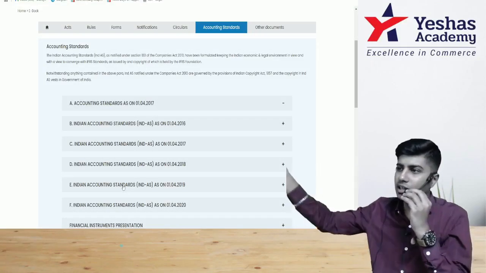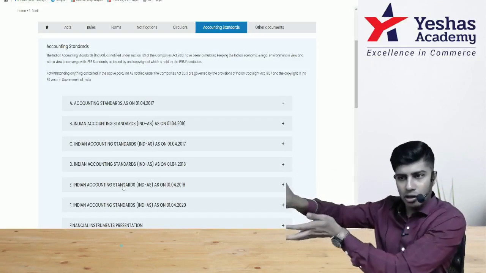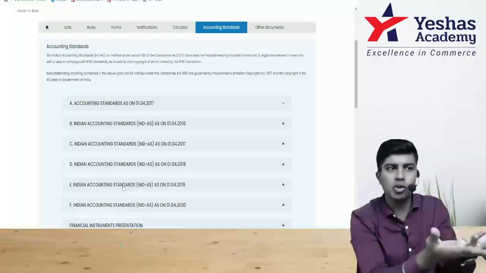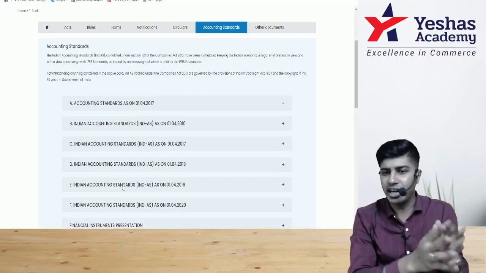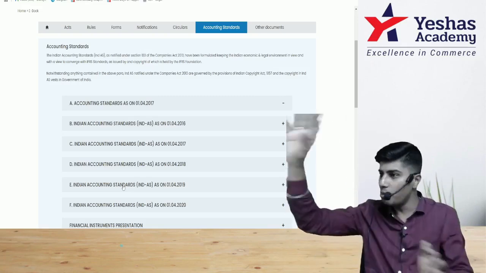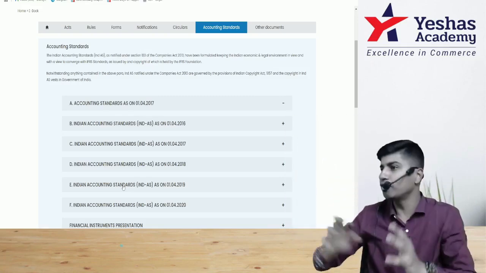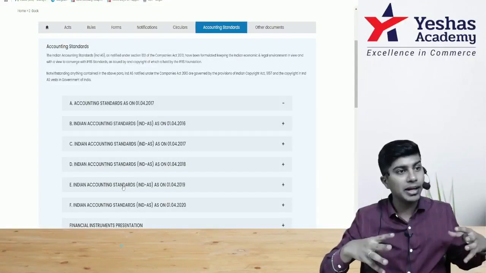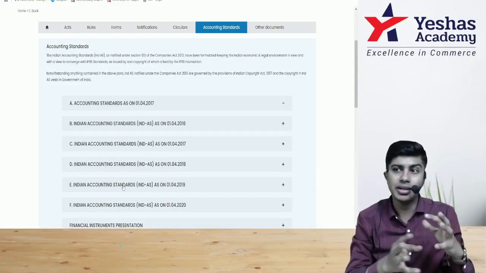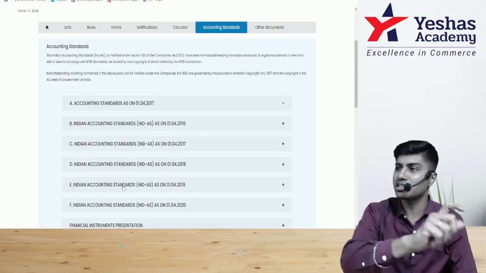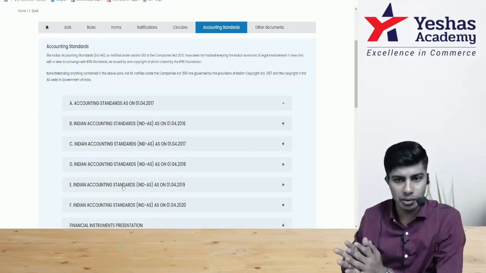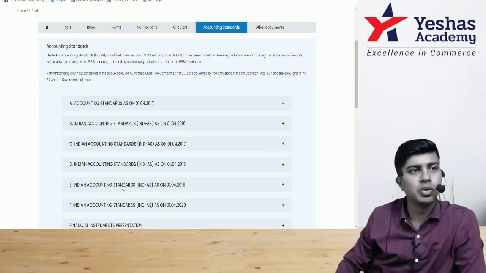So bare text will include law, what you read in company law class and the rest of the law classes. And what you're going to learn here is one more form of bare text, in the form of standards. There you read it as a statement and apply it as a statement. Here you read it as a statement, but you need to apply it on numbers. So here you need interpretation skills slightly more than in a typical law paper. I'll explain it to you in much more detail.